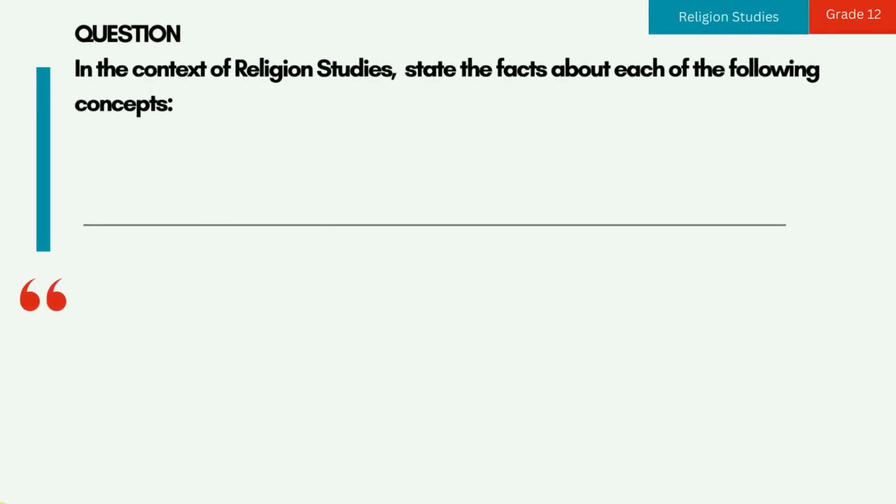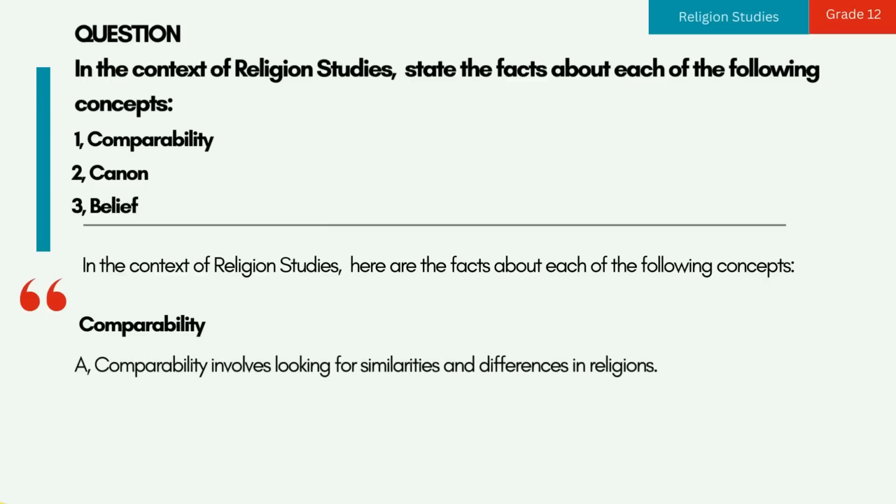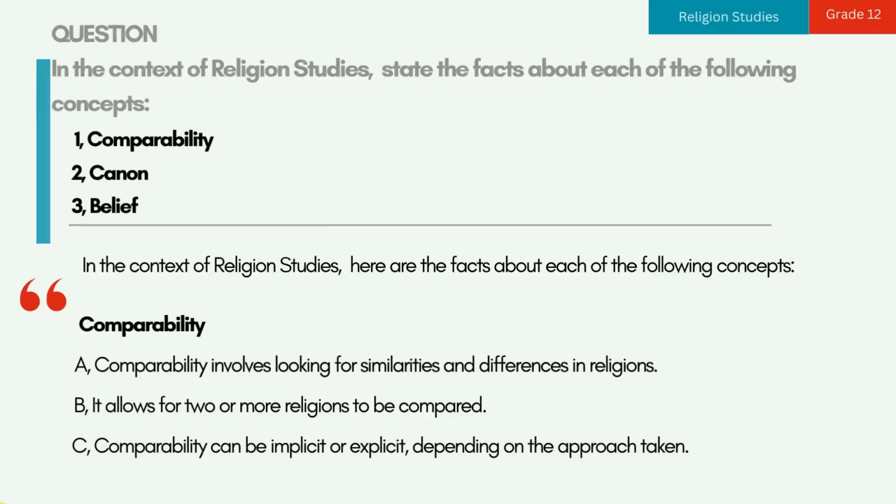Question. In the context of religion studies, state the facts about each of the following concepts. 1. Comparability. 2. Canon. 3. Belief. In the context of religion studies, here are the facts about each of the following concepts. 1. Comparability. A. Comparability involves looking for similarities and differences in religions. B. It allows for two or more religions to be compared. C. Comparability can be implicit or explicit, depending on the approach taken.